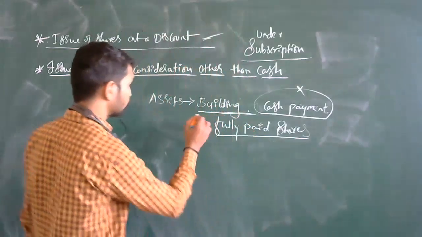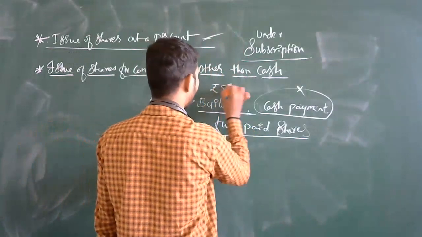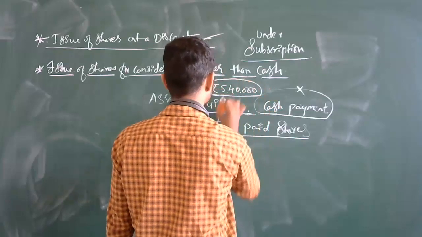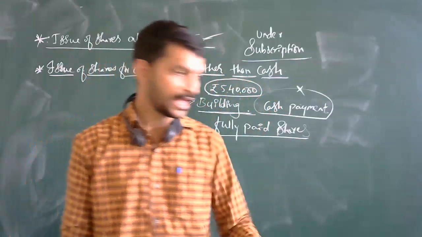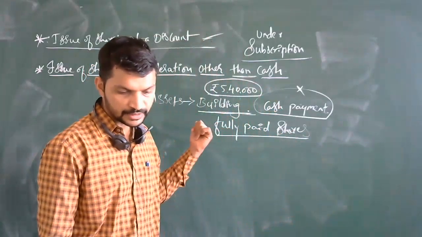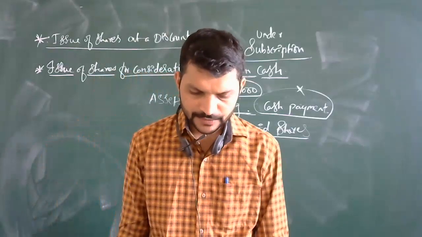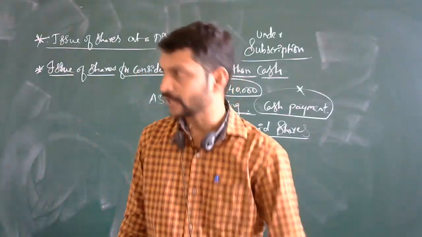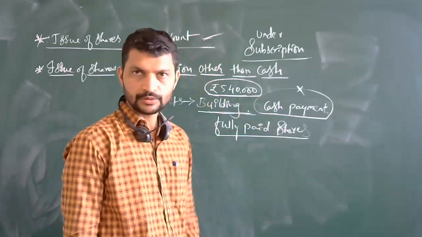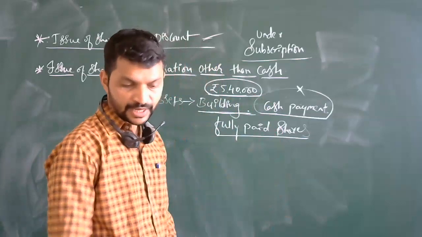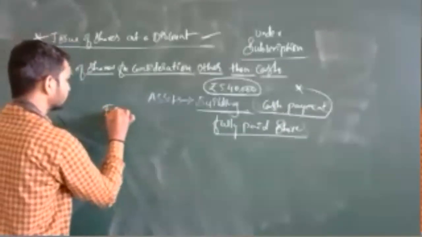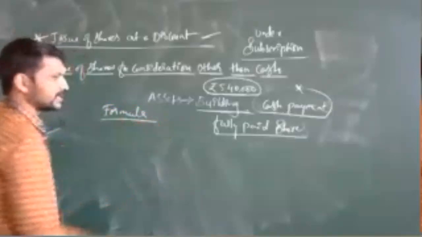Now, as I told you, for this building rupees 5,40,000 has been decided; the money value of this building is 5,40,000. The number of shares to be issued to the vendor will be calculated on the basis of this value. How many shares we should give is going to be calculated here. We have a formula and an example here. I will write the formula now, and we will take the example in the next session.